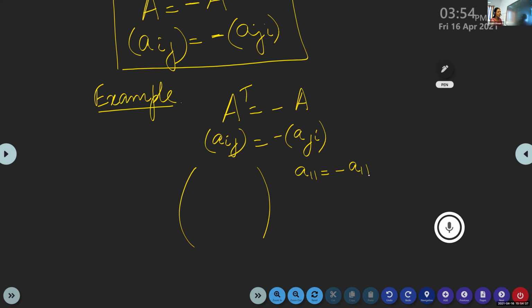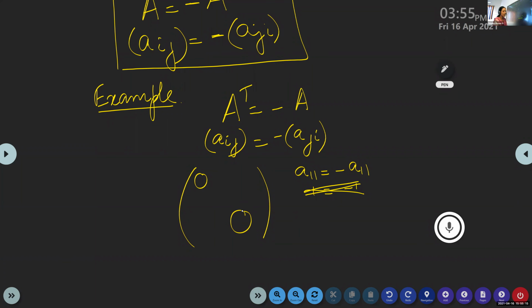In which case the number and its additive inverse are both equal? Negative means its additive inverse. For which number will you get A11 equal to minus A11? Does 1 equal minus 1? No, so it is not possible. But for one particular number it is okay. Which one? 0. So A11 will be 0. This is a very important point, children: in a skew symmetric matrix, diagonal entries will always be 0.